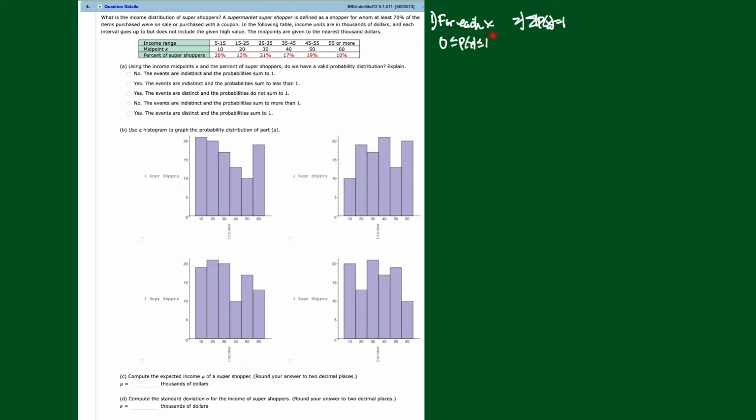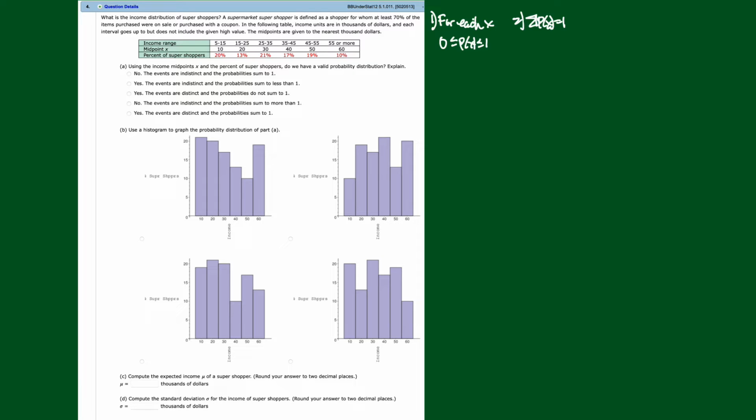Now what about the second condition? Do they add up to 1? So what do we get here? 20 and 13 is 33. 33 and 21, 54, 71, 81, and 19, that's 1. Yes, so that condition holds too. So our answer is yes.